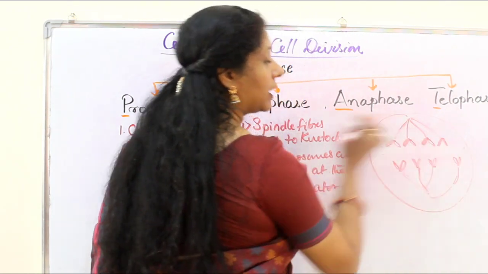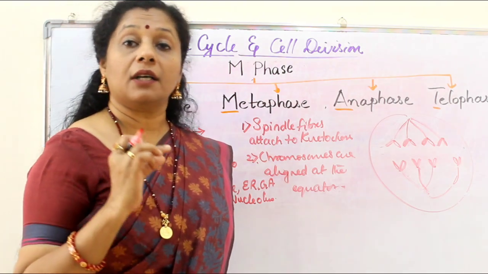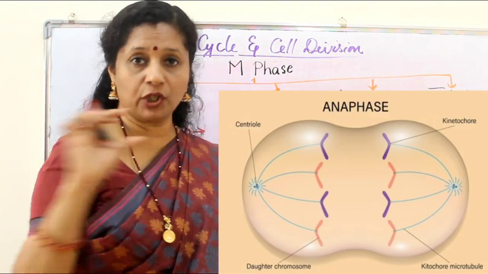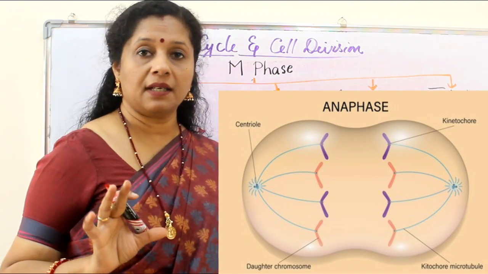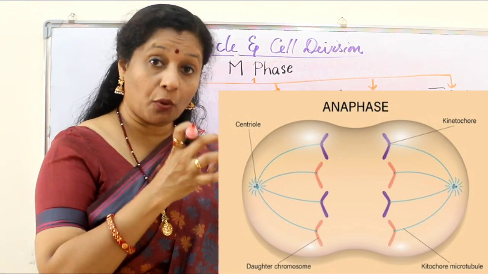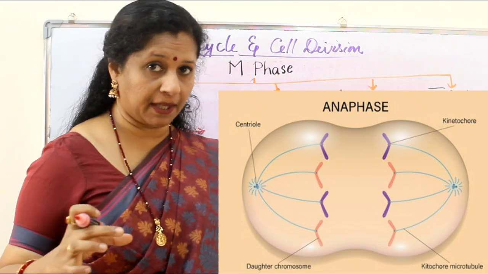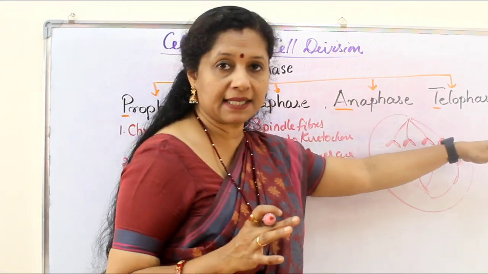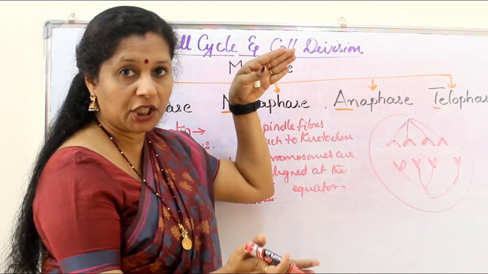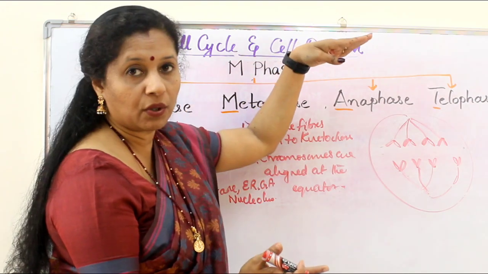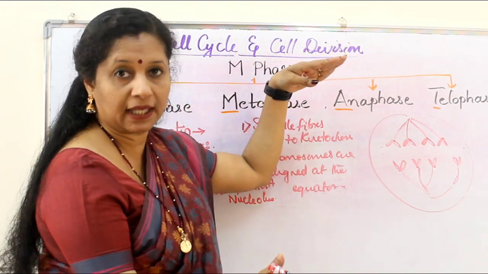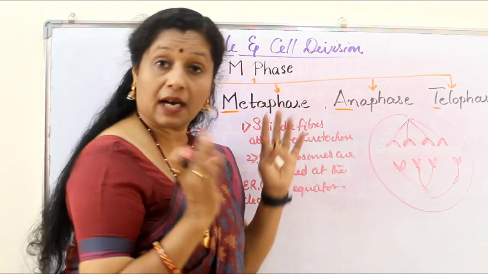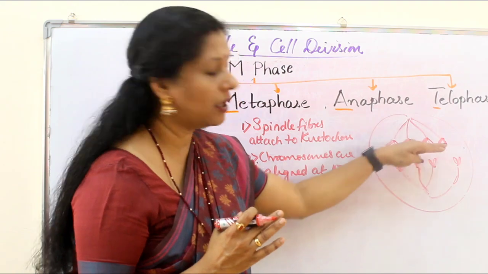So these are called daughter chromosomes, but we say the chromatids of a chromosome separate. This is a very important term you have to use. Don't write that chromosomes separate. Okay. During anaphase, chromatids of a chromosome separate. So suppose 46 chromosomes are there. All 46 will come to the center. Every single one is split into two. So one set of 46 will go to one side. One set of 46 will go to the other side. So ultimately how many do we have? 46 on each side. Here also we started with 4. Now also we have 4 on both sides.